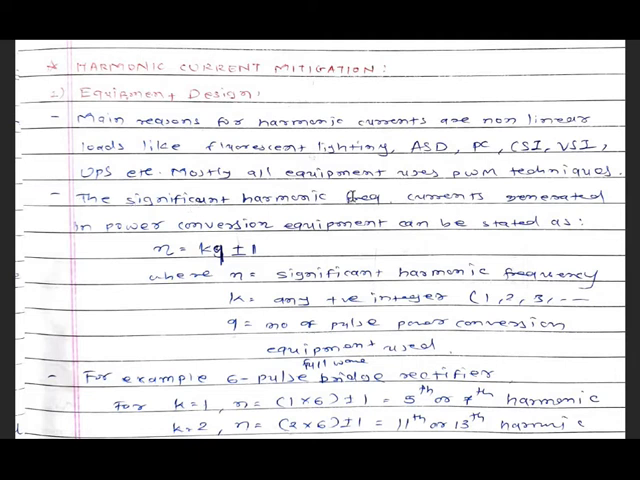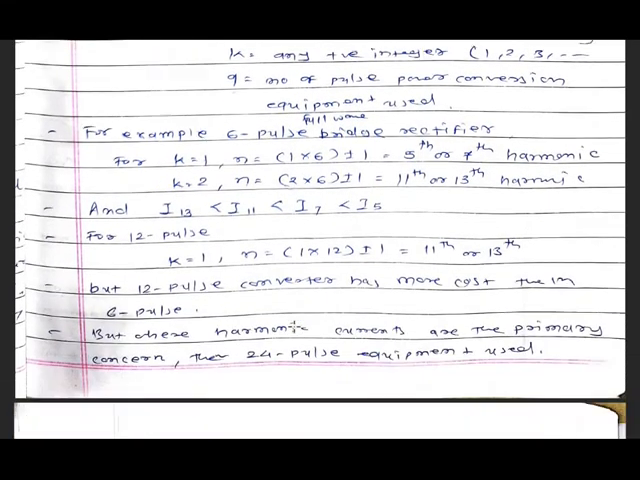So the significant harmonic frequency current generated in the power conversion equipment can be stated as N is equal to KQ plus or minus 1, where N is the significant harmonic frequency, K is any positive integer such as 1, 2, 3, etc., and Q is the number of pulses of the power conversion equipment used. For example,